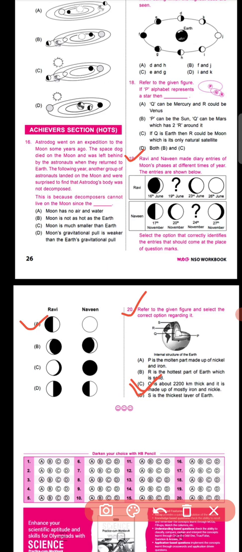The inner core is solid and rich in iron, and it is also the hottest layer, and the mantle is the thickest layer. The outer core is about 2200 kilometers thick and it is made up of mostly iron and nickel.